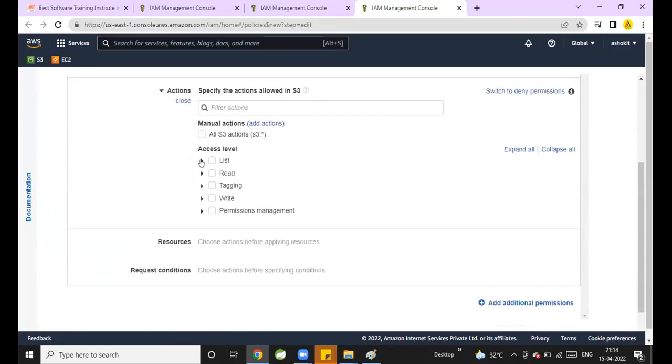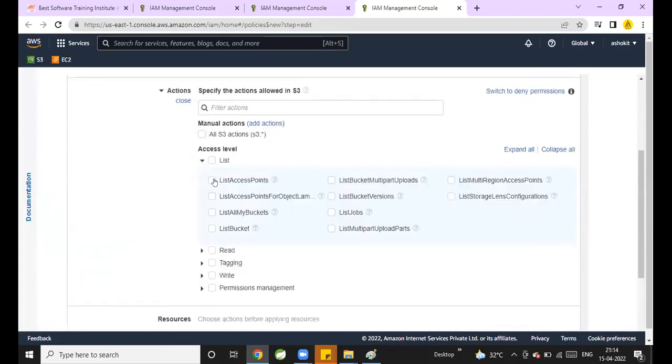What I want to do is list access points, list bucket. What is the meaning of this list bucket? Just to show the bucket. He can only see the buckets available in the S3. Can he upload any data? No. Can he download any data? No. Can I say this is my custom policy now? Yes, this is my custom policy, list bucket.